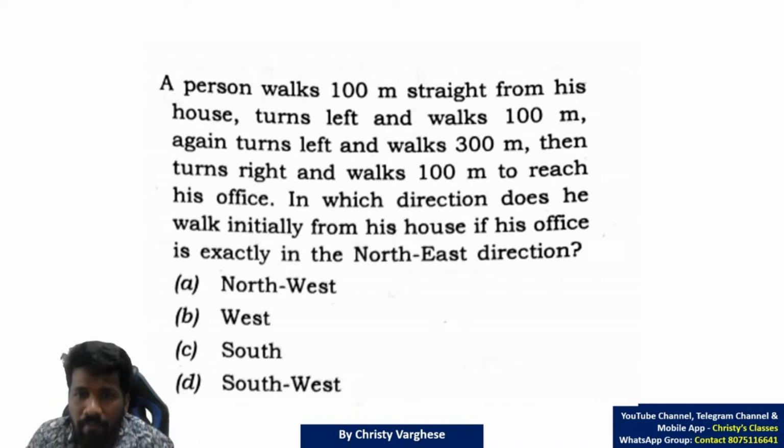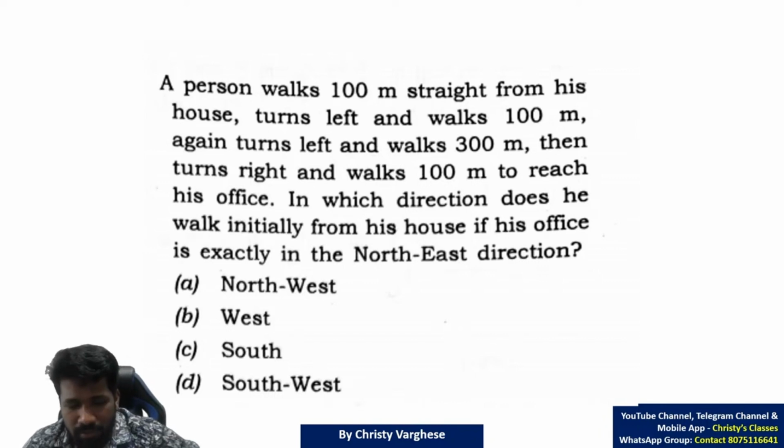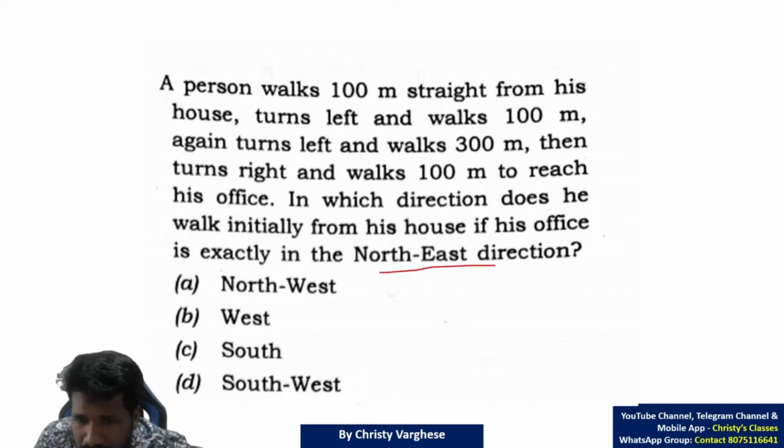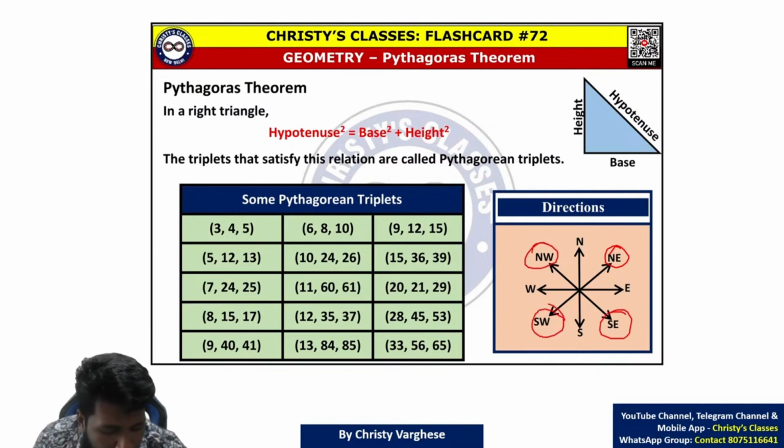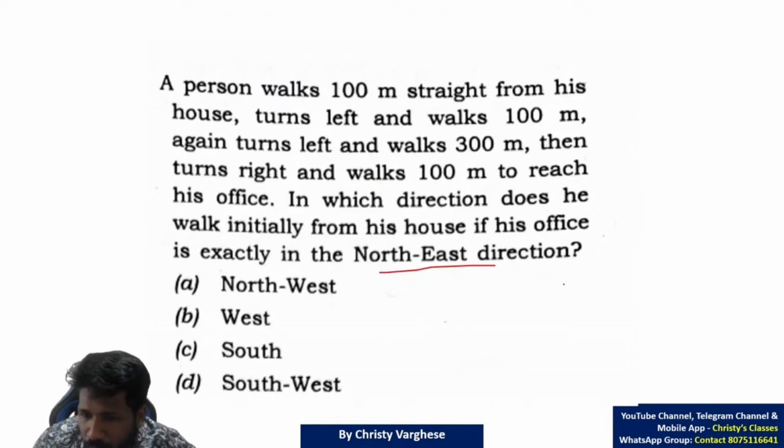The person walks 100 meters straight from his house, turns left and walks 100 meters, again turns left and walks 300 meters, then turns right and walks 100 meters to reach his office. In which direction does he walk initially from his house? The initial direction is not mentioned in the question. If his office is exactly in the northeast direction, I have told you many times, you should be clear about these directions also: north, south, east, west, and also northeast, southeast, southwest, northwest. So finally he is in the northeast. That means if this is north, this is east, this is northeast.